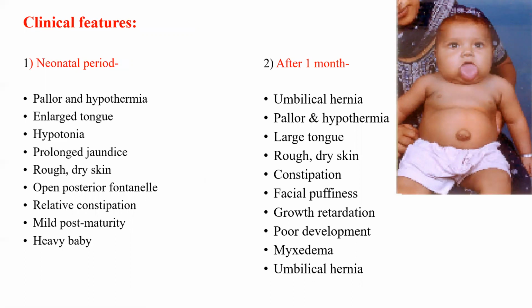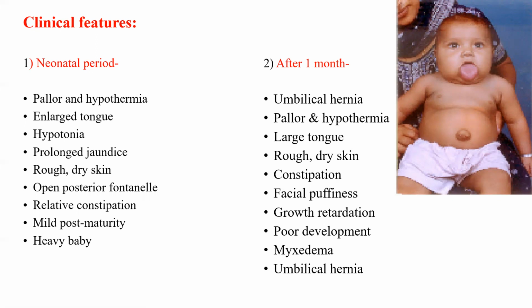So in the neonatal period, there will be features of pallor and hypothermia, enlarged tongue, hypotonia, prolonged physiological or pathological jaundice in the newborn, rough and dry skin, open posterior fontanelle, constipation, mild post-maturity, and a large baby. These are the very typical clinical features which you have to identify in the neonatal period, that is within the first month of life.